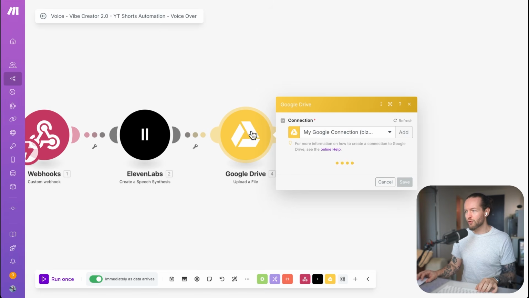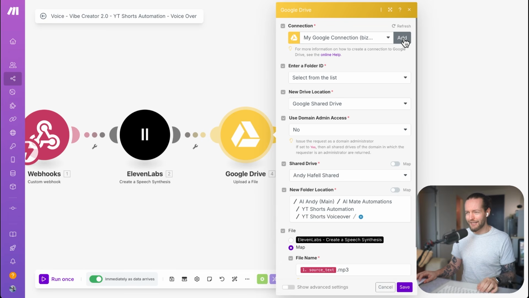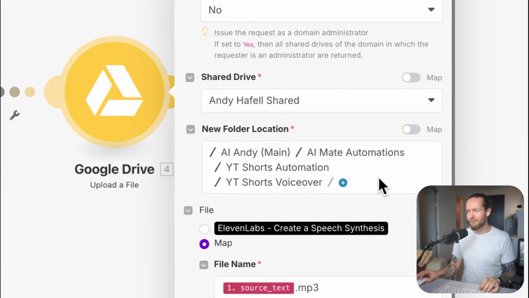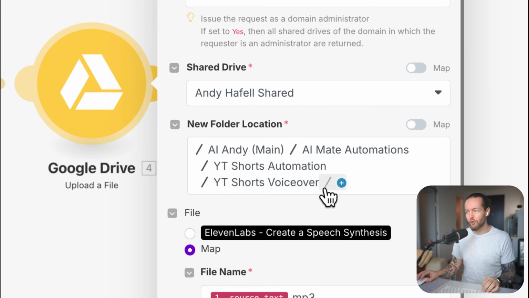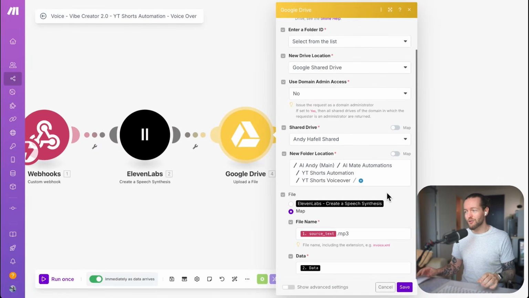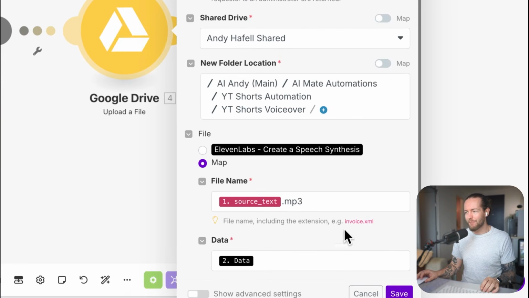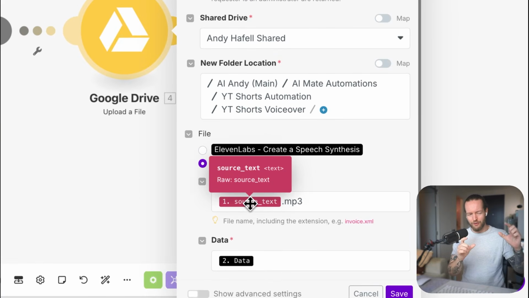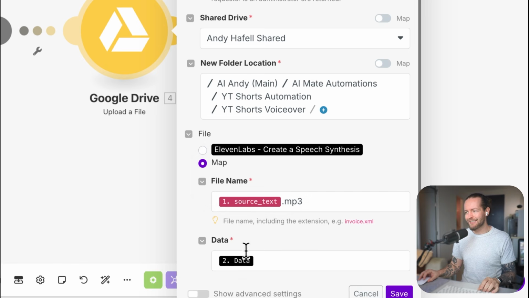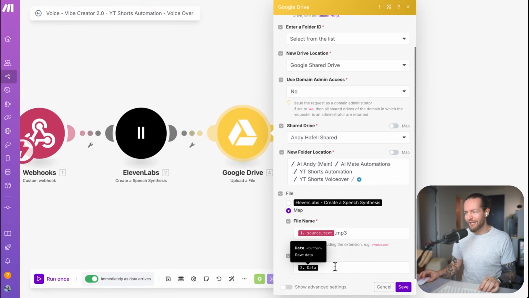Next, we need to set up Google Drive. So in the top here, just add a new connection. And if you're using a gmail.com Google account and you're having any issues with it, we'll happily help you out inside of AI Mate. However, if you are just gonna select a folder, you just select any folder that you want. We have a folder called YouTube Shorts Voiceover that we basically store all the voiceovers. For the file name, we map it to the source text. So it's gonna be called the little snippet that we have, and the data going out from 11 Labs goes in the bottom here, and then we click on save.